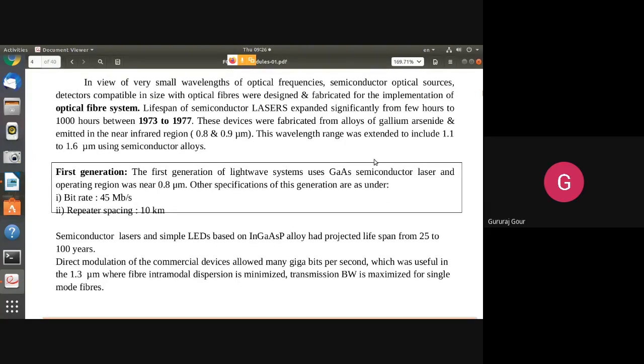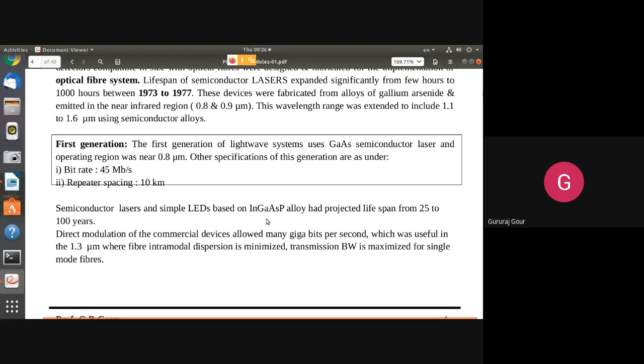In the beginning, you can see up to 1,000 hours was supported during the 1970s, when the light sources were developed with the help of gallium arsenide semiconductor. Later, they developed with indium gallium arsenic phosphide alloy with increased lifespan from 25 to 100 years. You can see comparatively, from a few hours to few years.